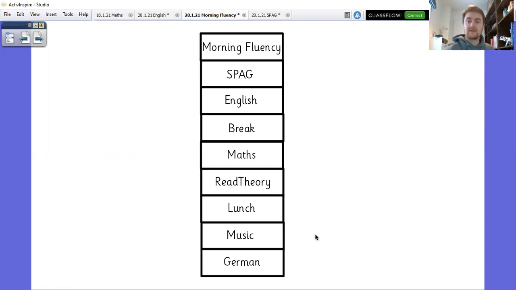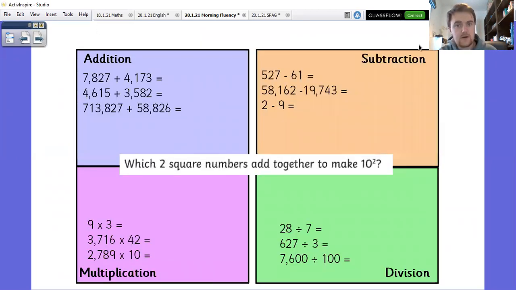For morning fluency especially, instead of having all the questions on the board like they are here, there is a quiz that gives you real-time feedback about whether your answer is correct or not, which is a little bit more useful seeing as I only go through 4 of the answers. So here are your 13 questions for today. If you are on Teams, then feel free to come out of this and to go to the quiz. If you're not on Teams, then pause the video, have a work through with those questions, and then click the play button to get me going through some of the answers.